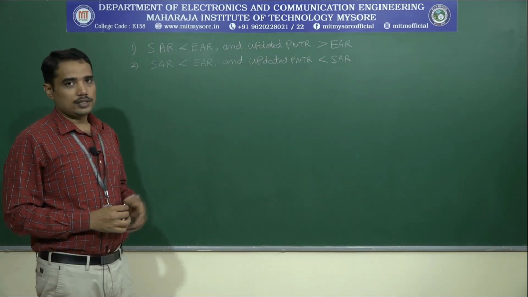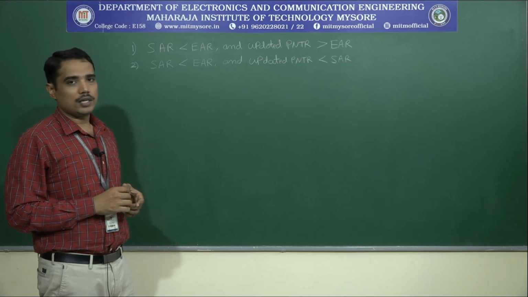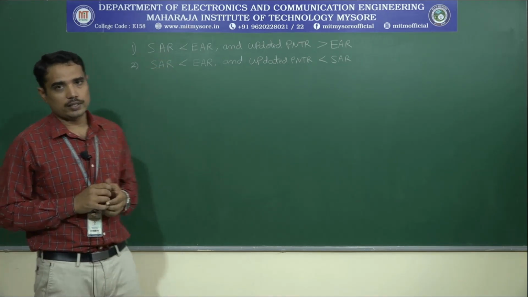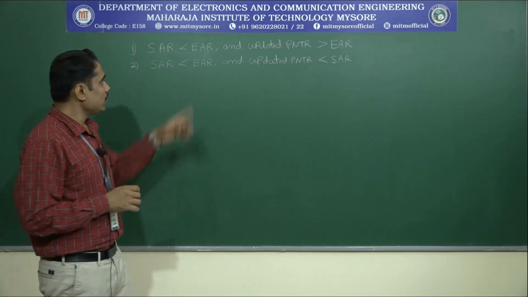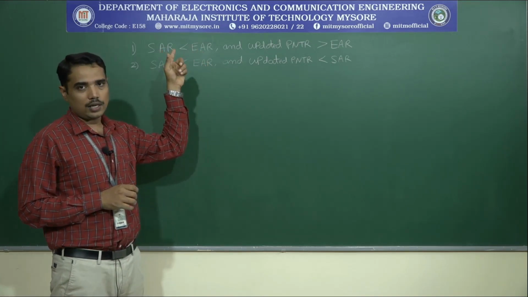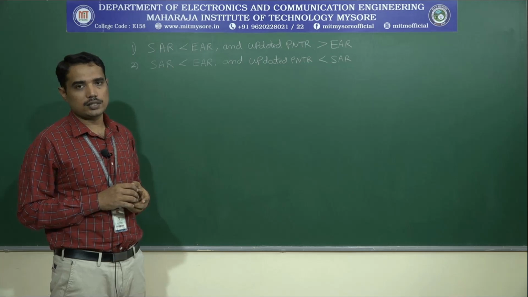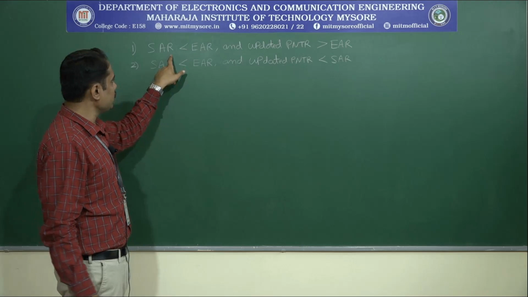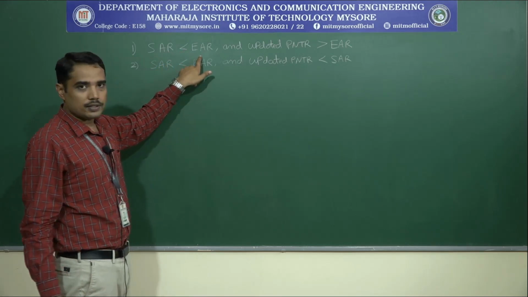Now let us analyze these two cases with respect to updating the pointer. In both the cases there is one common factor. What is that? In both the cases EAR is greater than SAR, or in other words SAR is less than EAR. Now let us try to understand the first case. In the first case SAR is less than EAR.